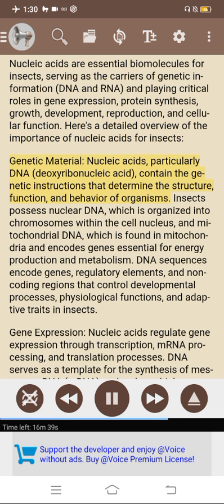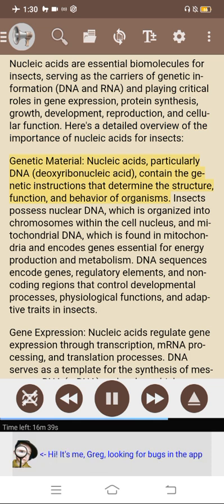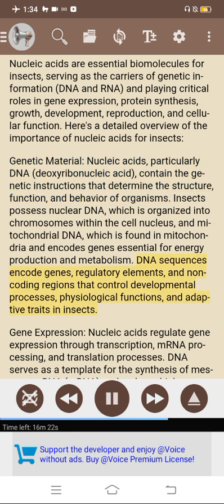Genetic material. Nucleic acids, particularly DNA, deoxyribonucleic acid, contain the genetic instructions that determine the structure, function, and behavior of organisms. Insects possess nuclear DNA, which is organized into chromosomes within the cell nucleus, and mitochondrial DNA, which is found in mitochondria and encodes genes essential for energy production and metabolism. DNA sequences encode genes, regulatory elements, and non-coding regions that control developmental processes, physiological functions, and adaptive traits in insects.